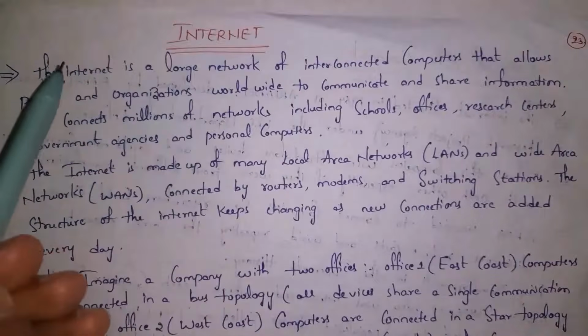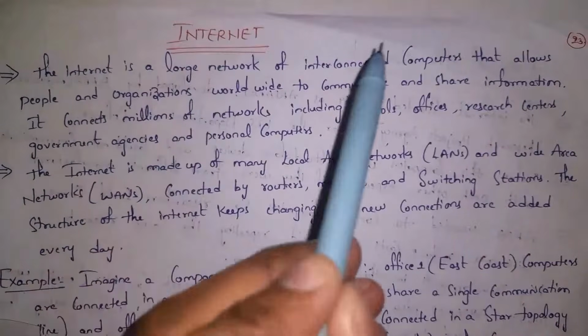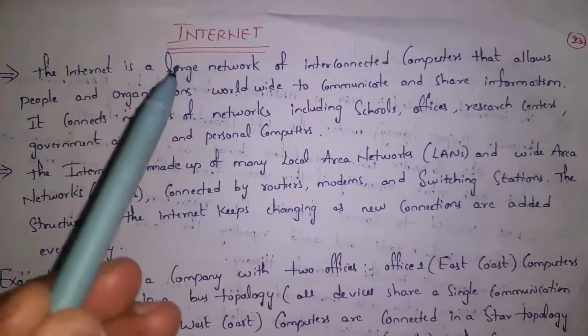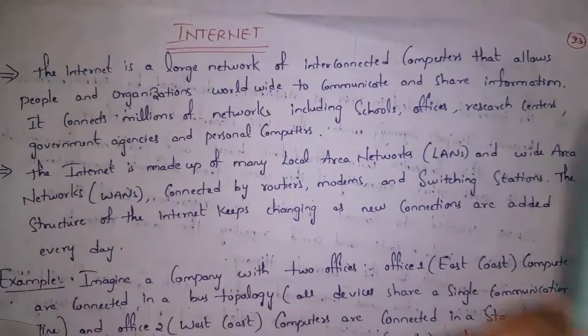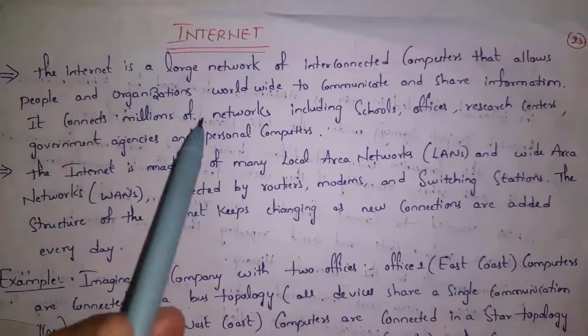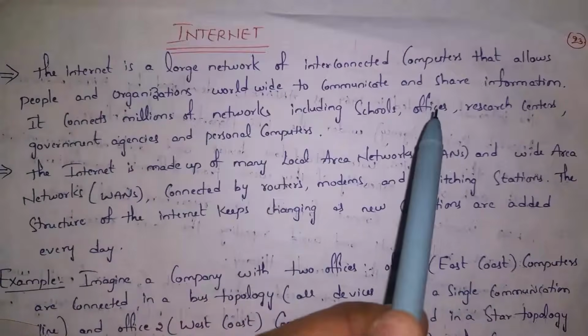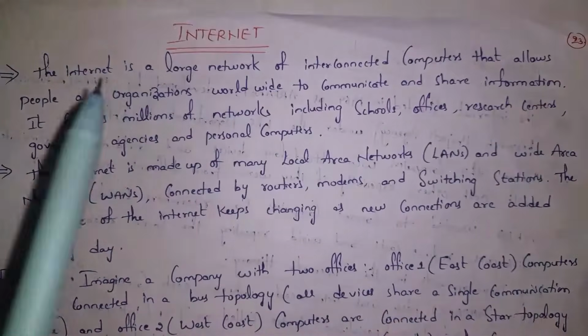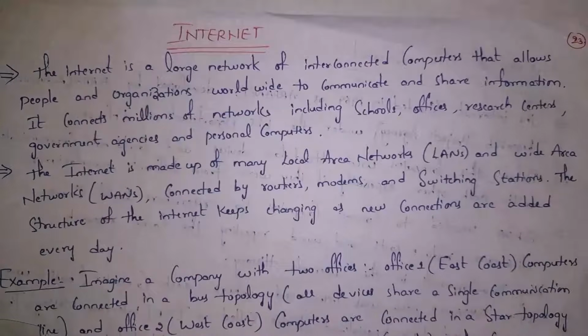The Internet is a large network of interconnected computers that allows people and organizations worldwide to communicate and share information. It connects millions of networks, including schools, offices, research centers, government agencies, and personal computers. Guys, the Internet is one of the largest networks. It connects millions of networks worldwide.